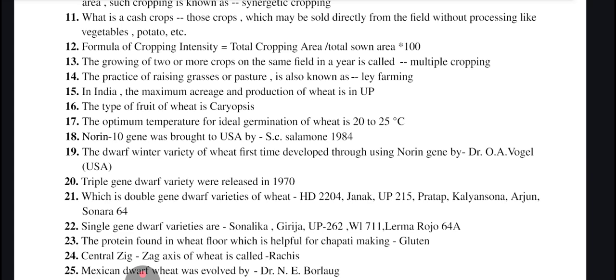Norin 10 gene was brought to USA by S.C. Salmon in 1954. Dwarf winter variety of wheat first time developed using Norin gene by Dr. O. A. Vogel from USA. Triple gene dwarf varieties were released in 1970. Double gene dwarf varieties of wheat are HD 2204, Janak, UP 215, Pratap, Kalyan Sona, Arjun, and Sonora 64. Similarly, single gene dwarf varieties are Sonalika, Girija, UP 262, WL 2711, Lerma Rojo 64A.